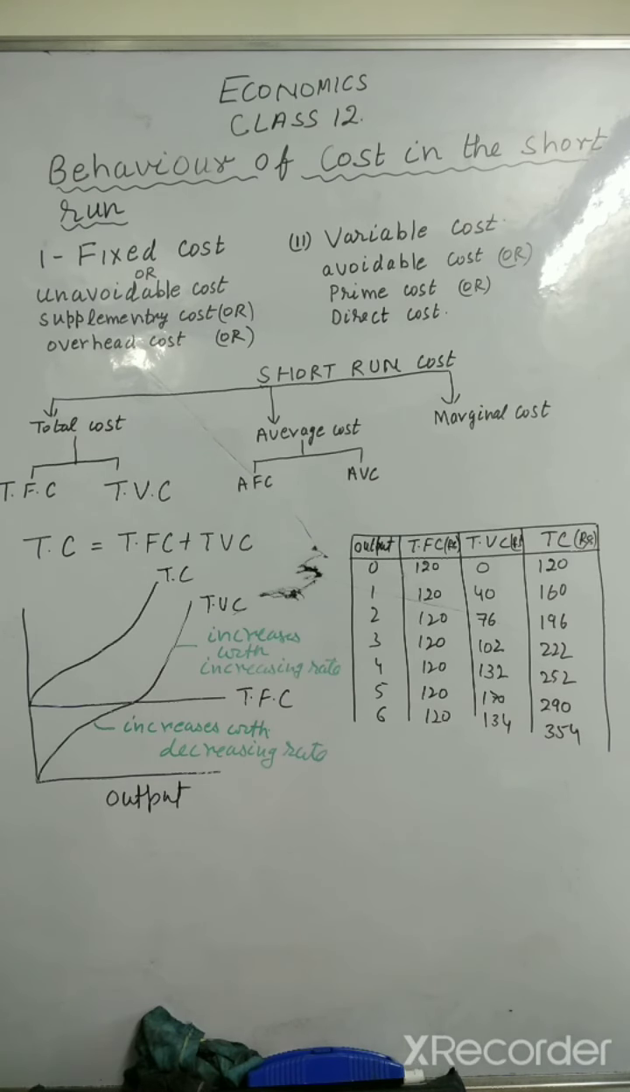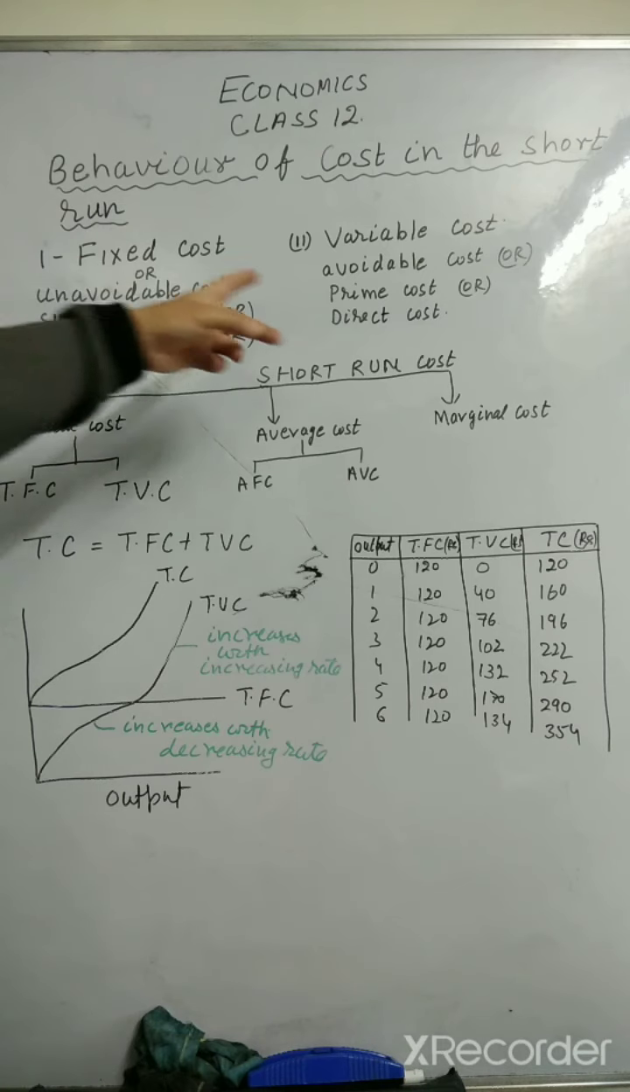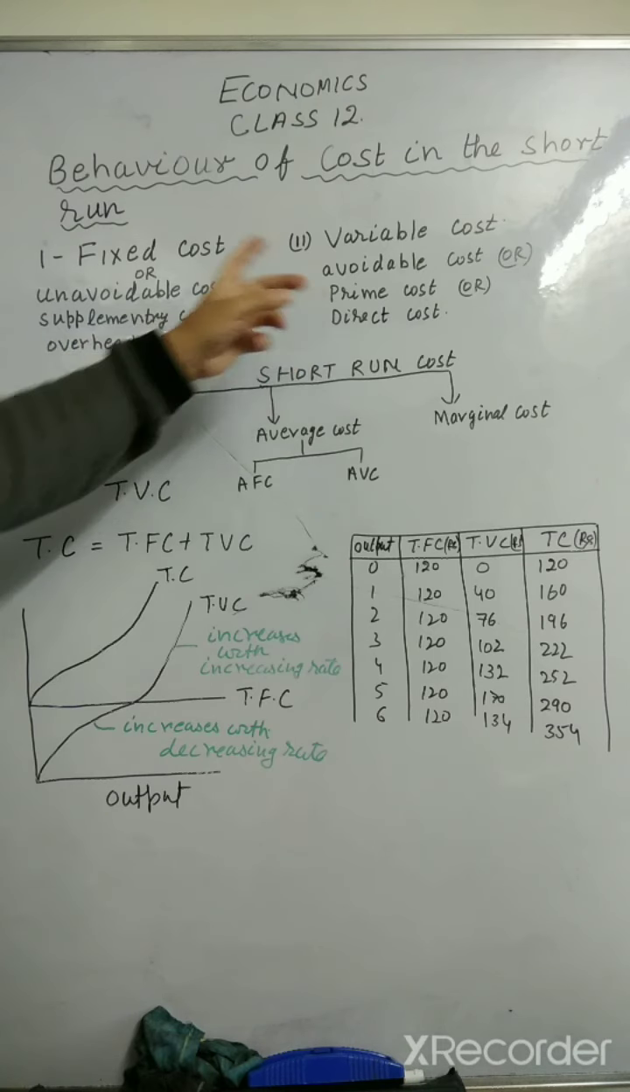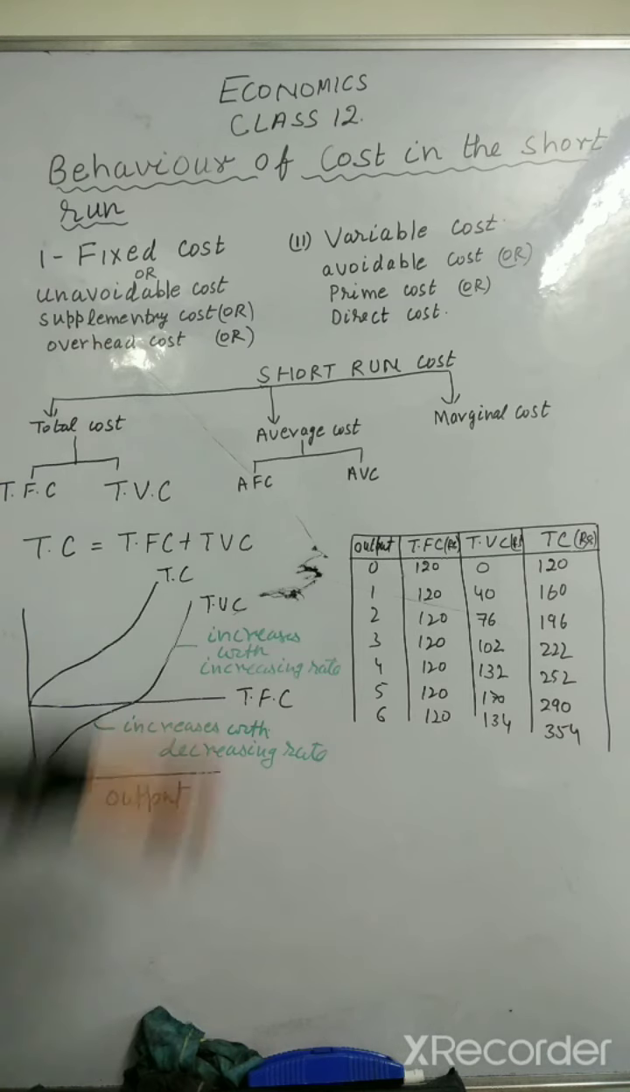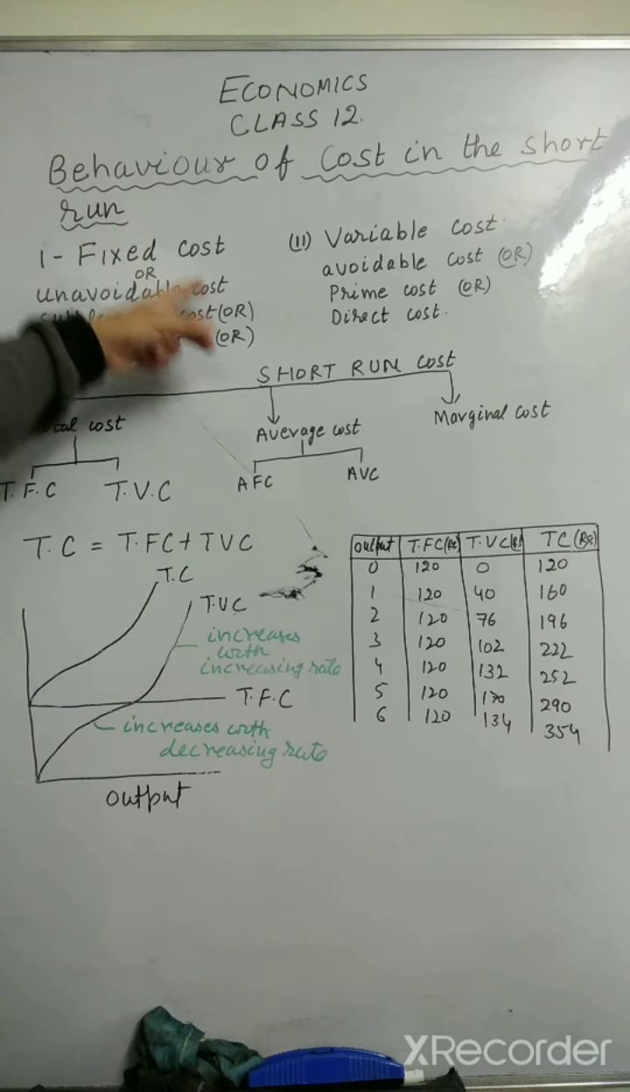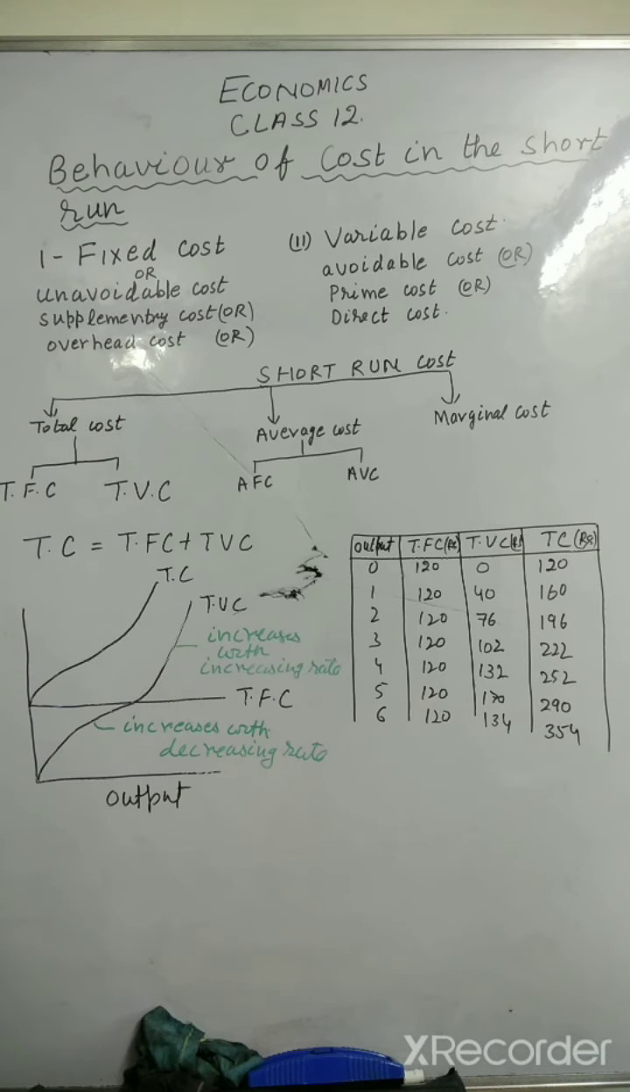Now let's take the fixed cost first. What is included in the fixed cost? Fixed cost consists of salary of permanent staff, interest on the borrowed capital, rent on the factory building, depreciation of machinery, expenses on maintenance of building, property tax, license fee. All these are part of fixed cost.